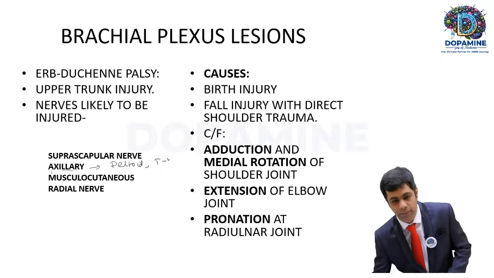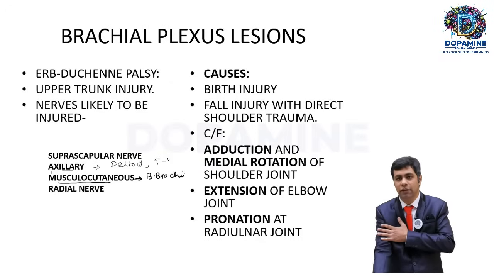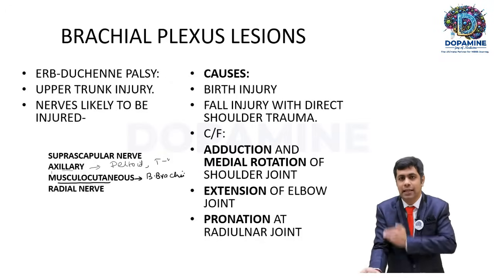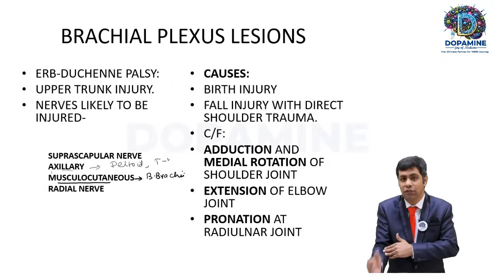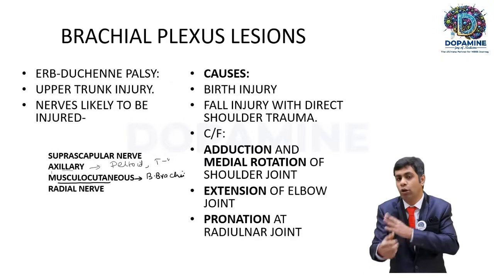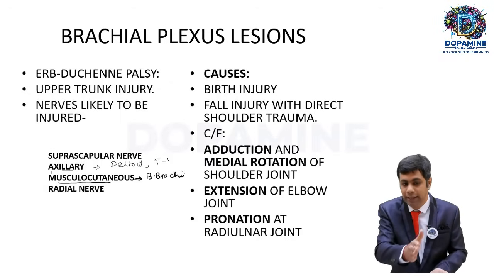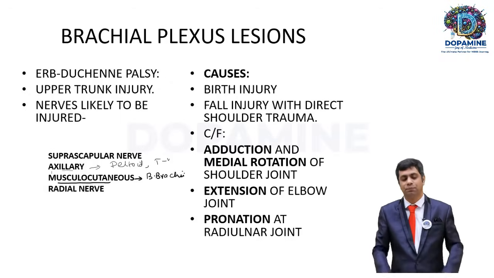Next, take the musculocutaneous nerve. This nerve supplies the biceps brachii muscle, one of the powerful muscles in your arm, which helps in flexion of the arm and also supination in a flexed elbow, not in an extended elbow. In a flexed elbow, it does supination. So both the flexion and the supination are lost because of injury involving the musculocutaneous nerve.